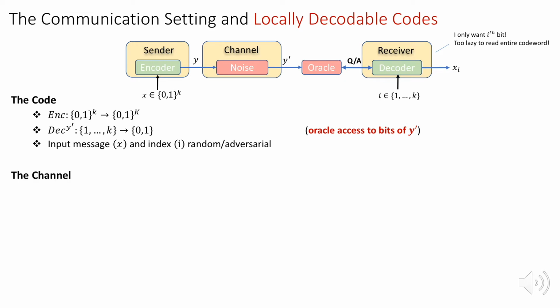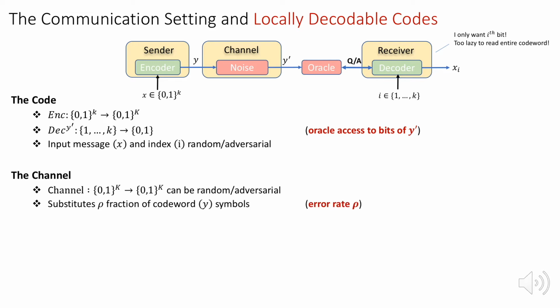We should also look at the channel. It can also be modeled as random or adversarial depending on application. Note that finding the right channel model is a challenge, one that will be the motivation behind this work. In our communication setting, the channel substitutes a ρ fraction of the symbols of the code word and outputs the resulting corrupted code word to the decoder.